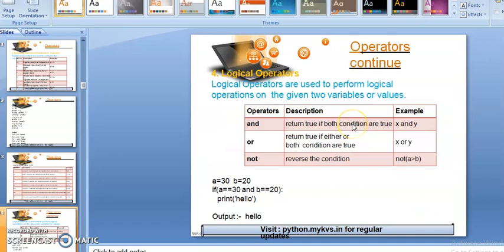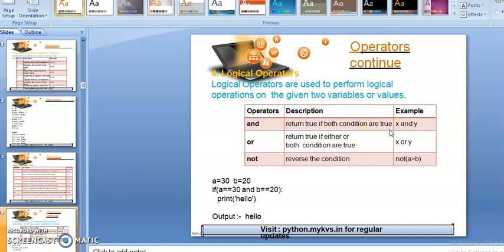So students, after the assignment operators, we will discuss the logical operators. Logical operators are used to perform logical operations on given two variables or values: and, or, and not. These three come in the category of the logical operators. So and returns true if both conditions are true.